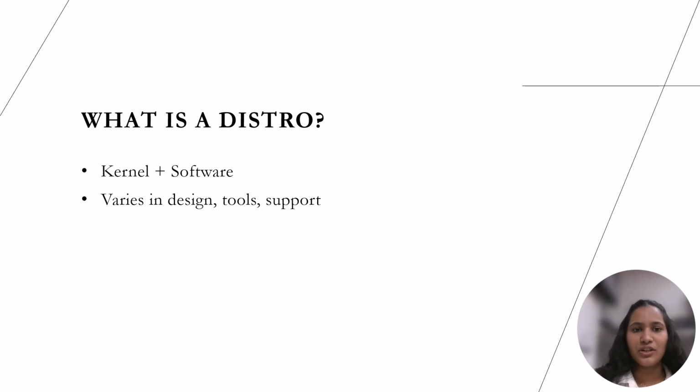Different distributions are designed with different goals. Some focus on ease of use. Some prioritize stability, others offer the latest features, and some are optimized for specific tasks like development or cybersecurity. That's why there are so many Linux distributions, each one built to serve different needs and users.